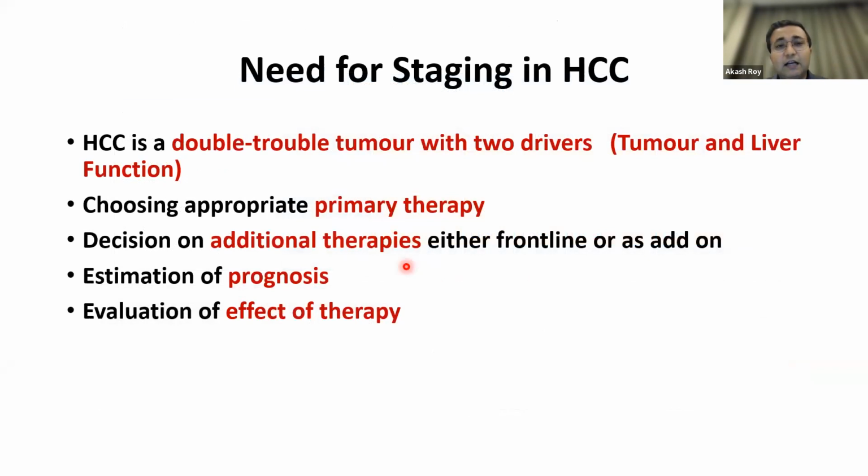If you've got somebody with a lung cancer, you only have the cancer in the lung. Many times the background lung is normal. But the story is not the same with liver cancer. You've got, on one hand, the tumor which is giving you a problem, and on the other hand, you've got the liver disease which is giving you a problem. So you want to chase the one, the other might start going away from you. So any staging system has to incorporate both the tumor-related factors as well as the liver-related factors. And again, we'll see patient-related factors.